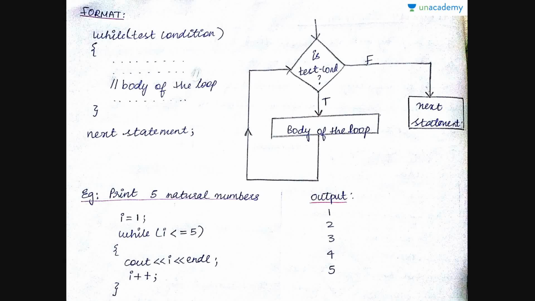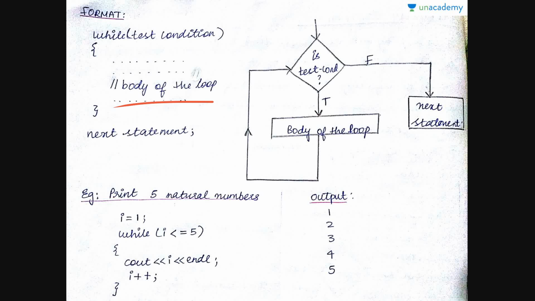The format for the while loop is while followed by the test condition. Test condition is the condition which we will be checking. And then we enter the loop. That is represented by curly braces, and this is the body of the loop. It can be anything. Either you can have one statement or you can have n number of statements. And one important thing to remember in C++ is the semicolon.